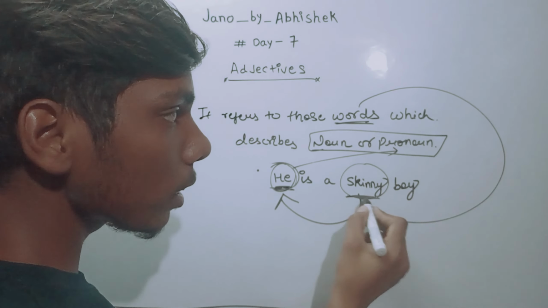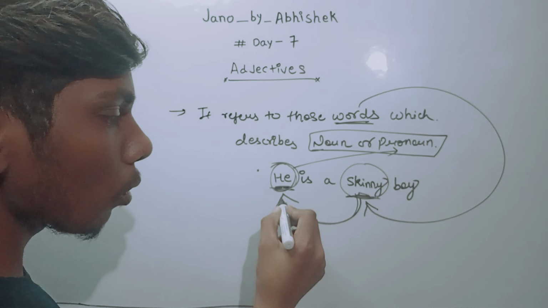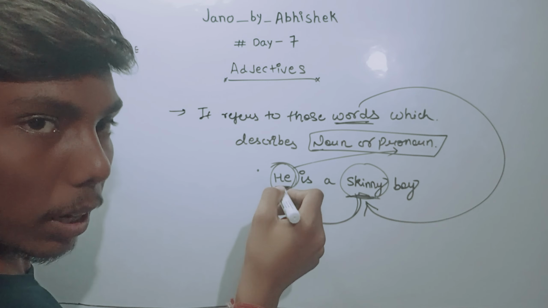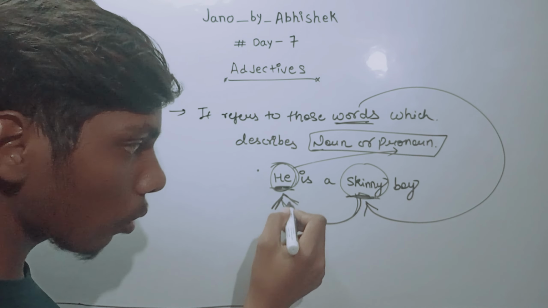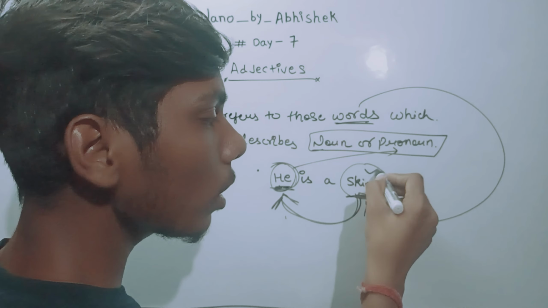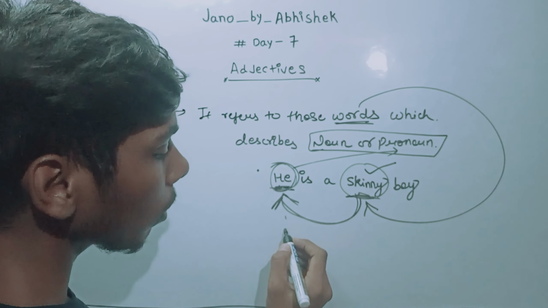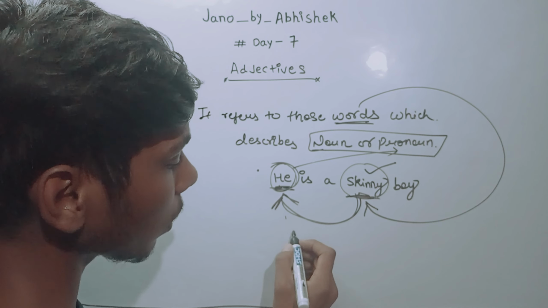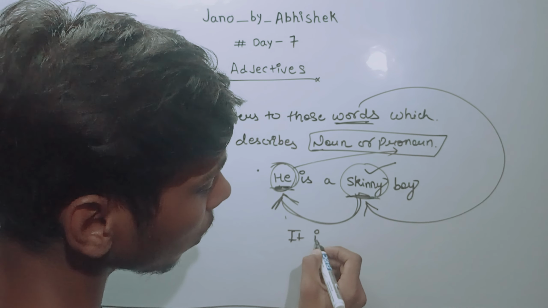Here it is a noun, here it is a pronoun, and this word is describing it. So this word is what? It is an adjective.